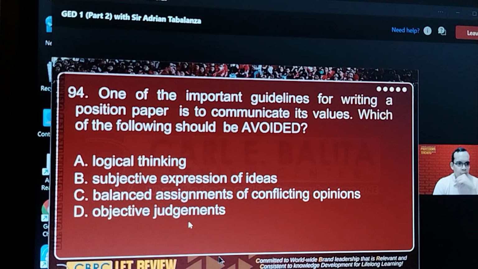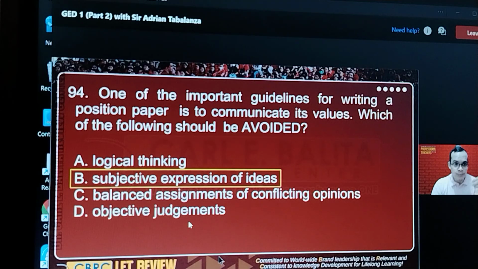Next, one important guideline for writing position paper or something that you should avoid is what? The use of subjective statements or pure opinion. Because what we want in a position paper is factual information.